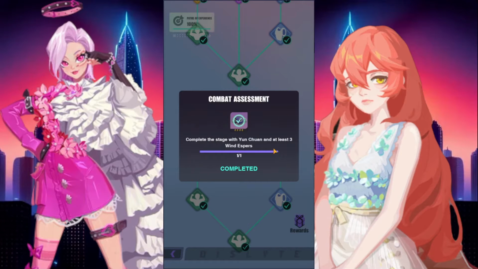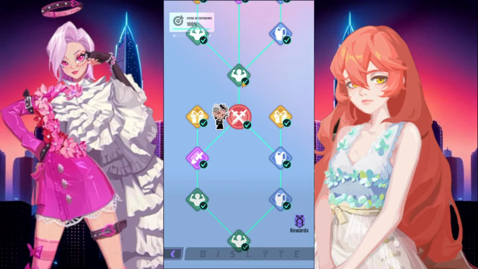You don't even need to use all Wind Espers. So, like, if you have Brewster R6 or Tever or something, you can just use the 3 Wind Espers and then use Brewster R6 or Tever, or anybody else that you have that's a big nuker, if your Young Chuan isn't the best built.